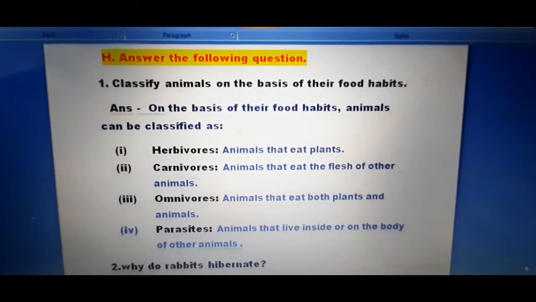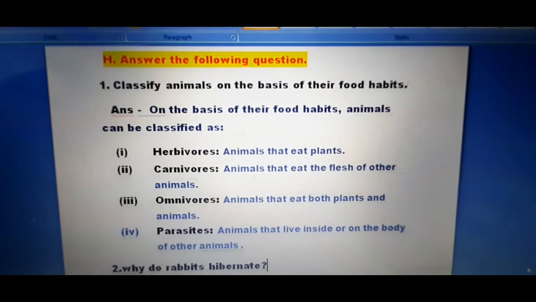Now students, let's start this session with the question answers of chapter number 3. This is your first question, question number 1: Classify animals on the basis of their food habits. Again I am repeating: Classify animals on the basis of their food habits. Now your answer is: on the basis of their food habits, animals can be classified as